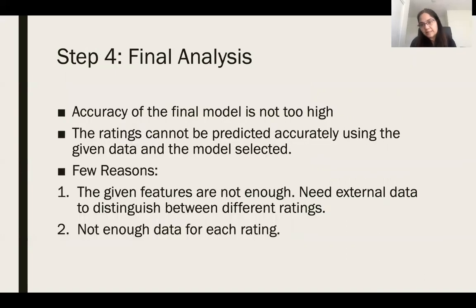What was my final analysis from all this? The accuracy of the final model is definitely not too high. The ratings cannot be effectively predicted by this model. A lot of incorrect predictions have been made. What could be the few reasons for this incorrect prediction? The given features, the given data that we have, is not enough. Probably there are some external factors that need to be considered while giving movie ratings, which are not mentioned in the data set. Also, the data for a lot of classes is not enough. Some classes have a lot of data, while for others, we do not have a lot of data.